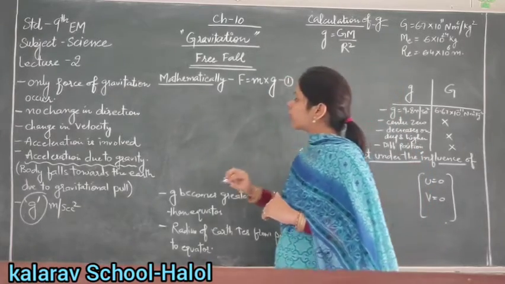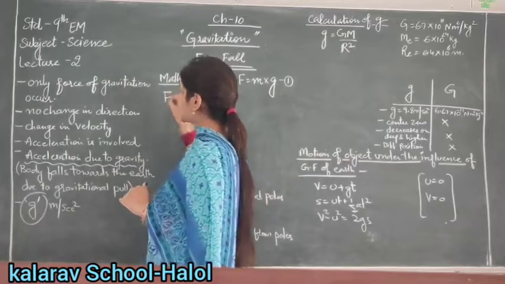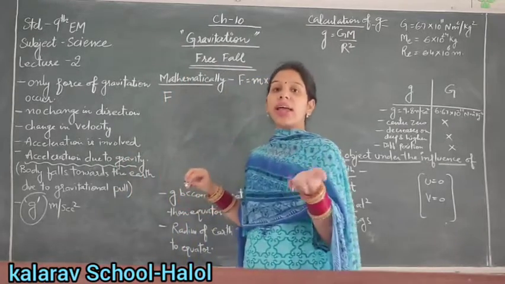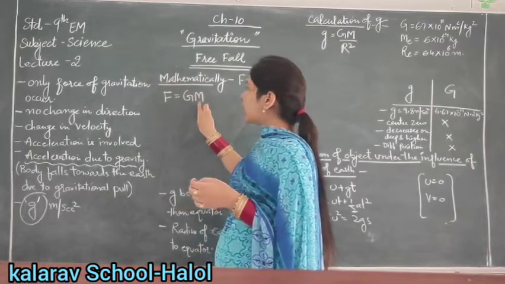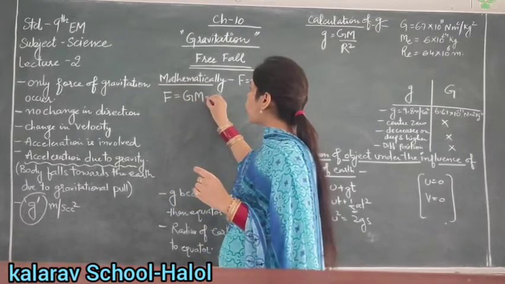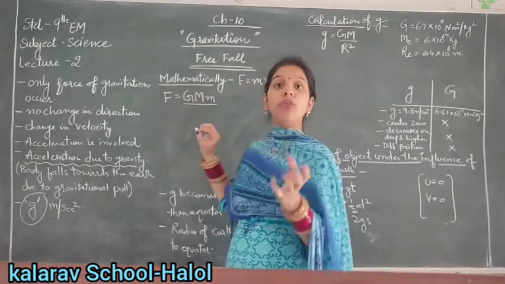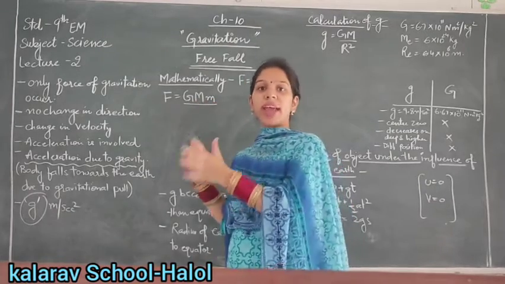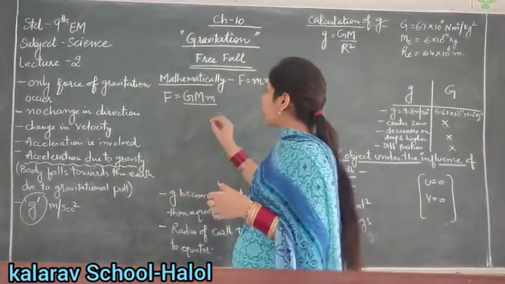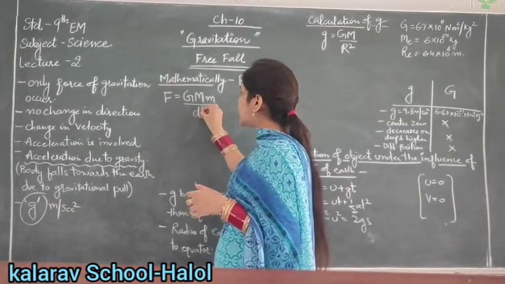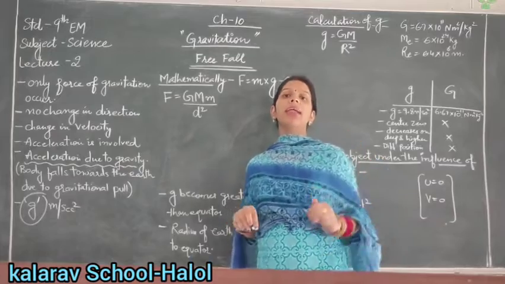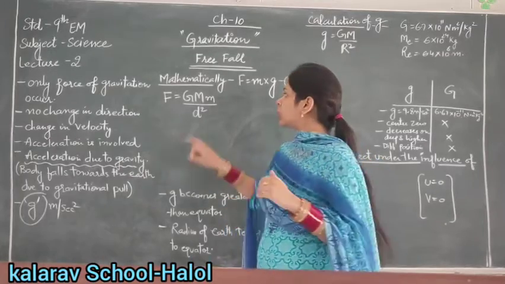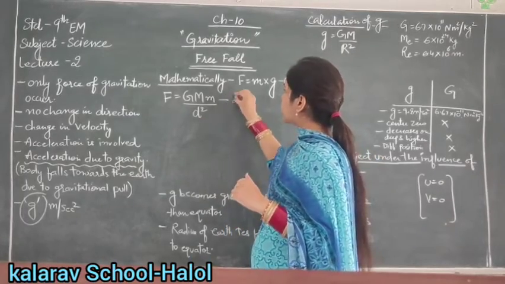That is equation number 1. Number 2, as we discussed in the previous lecture, the gravitational force is given by GMm upon d square, where M is the mass of the earth, small m is the mass of the object on which the gravitational pull occurs, and d is the distance between the object and the earth. This is equation number 2.